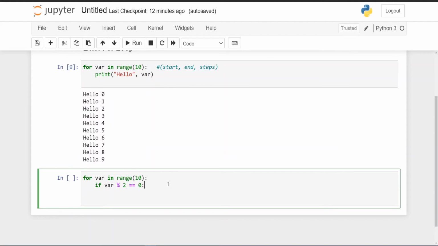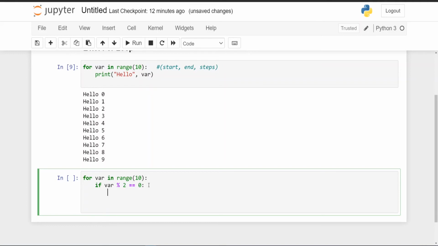We want to check if it is divisible by 2. % 2 gives the remainder, and if the variable is completely divisible by 2, then we say it's even. Even is completely divisible by 2. We'll add even and print out the variable.